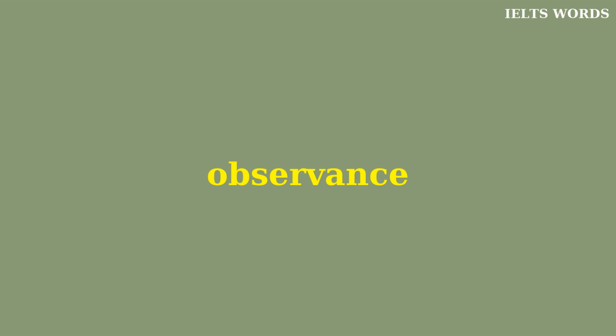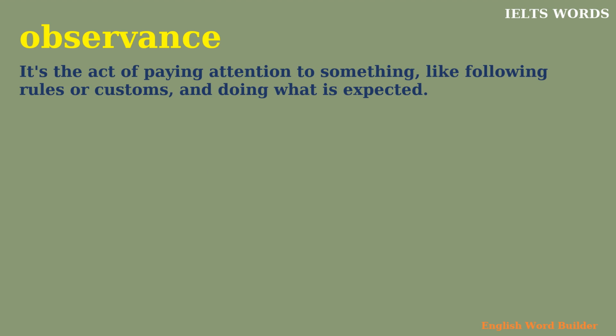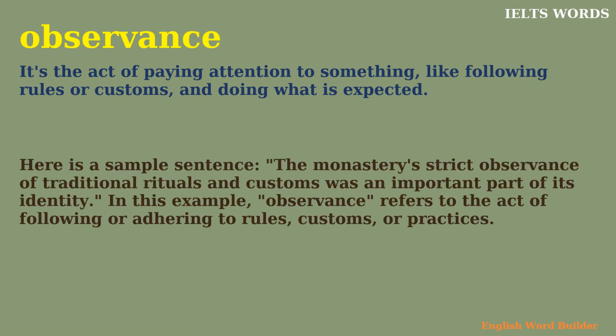Observance. It's the act of paying attention to something, like following rules or customs, and doing what is expected. Here is a sample sentence. The monastery's strict observance of traditional rituals and customs was an important part of its identity. In this example, observance refers to the act of following or adhering to rules, customs, or practices.